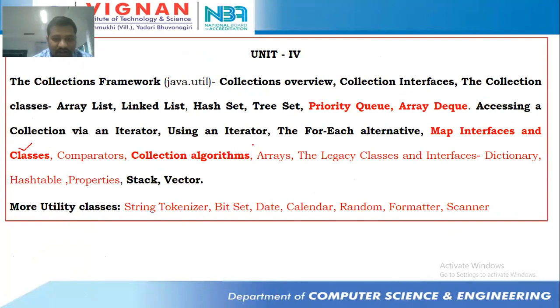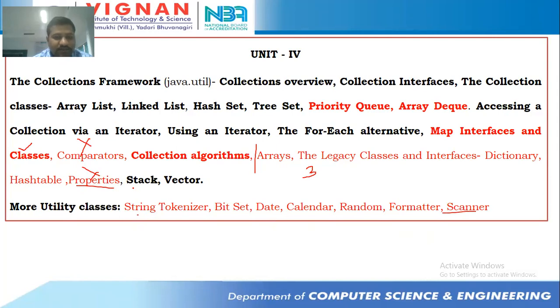Up to this we covered, and the remaining things are comparator, and the properties class we need to discuss. That's it. Three programs are there to discuss over here. Stack and vector we already discussed, and here we need to go with string tokenizer and scanner class.